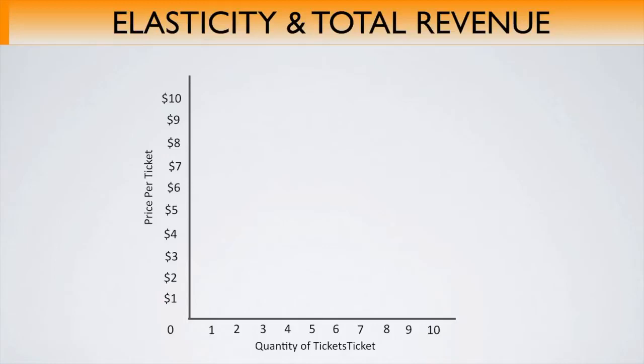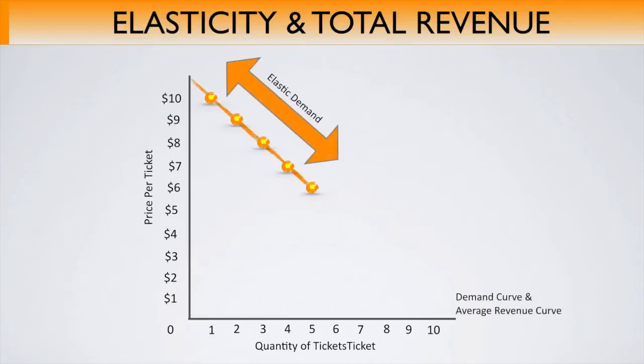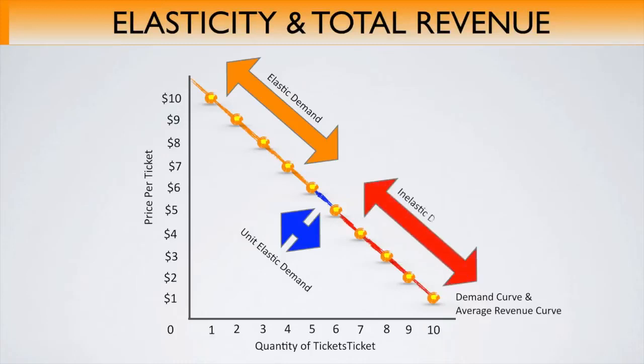We can show the same chart graphically. In this case, we see that in the higher priced region, we have elastic demand. As the price changes from $6 to $5, however, we see unit elastic demand. And in the lower price area, we see that we have inelastic demand.